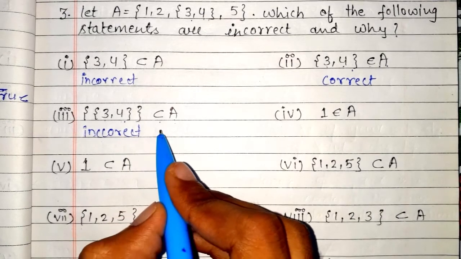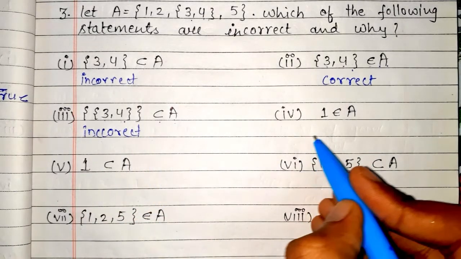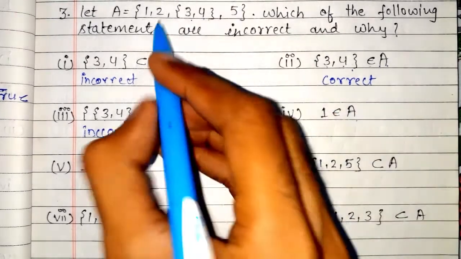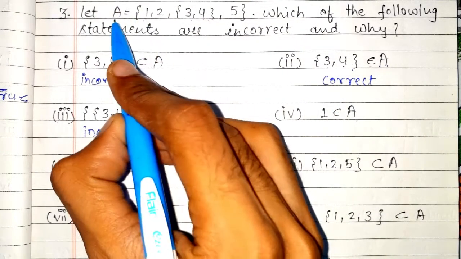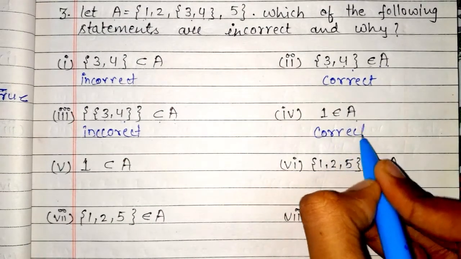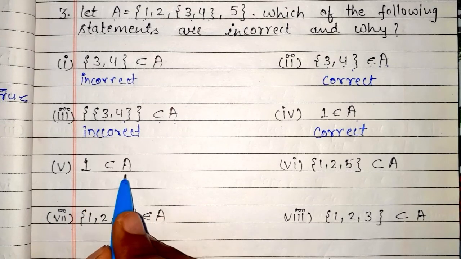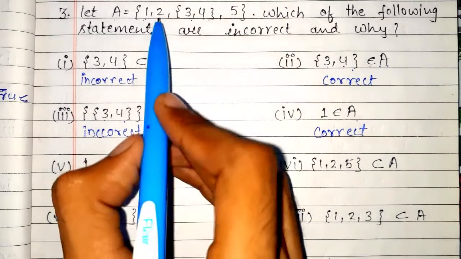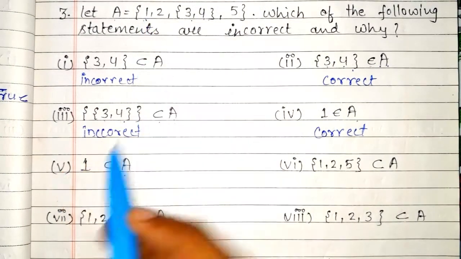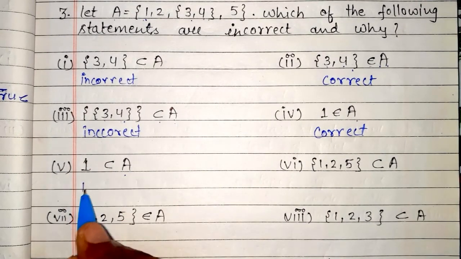This is false for the definition of subset. And the fourth question, 1 belongs to A, so we clearly see that element 1 belongs to set A, so this is correct. And the fifth question is, 1 is a subset of A, so the same question, 1 is not a set, so this is not a subset of A, so it is incorrect.